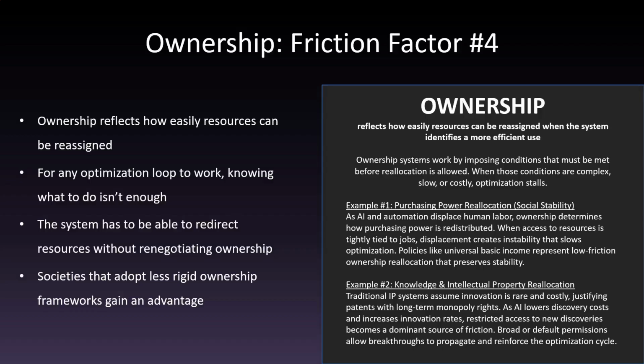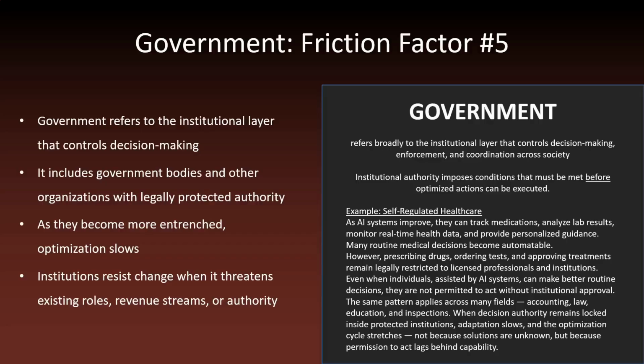Universal basic income is one example of a low-friction way resources could be redirected when jobs are permanently lost to AI and automation. Ownership exists along a continuum. When assets are held collectively or pooled, they can be repurposed more easily. When assets are tightly bound to individual rights and uses, repurposing becomes costly, even when better outcomes are obvious. Societies that adopt less rigid ownership frameworks, relative to others, gain an advantage in the AI and automation cycle.